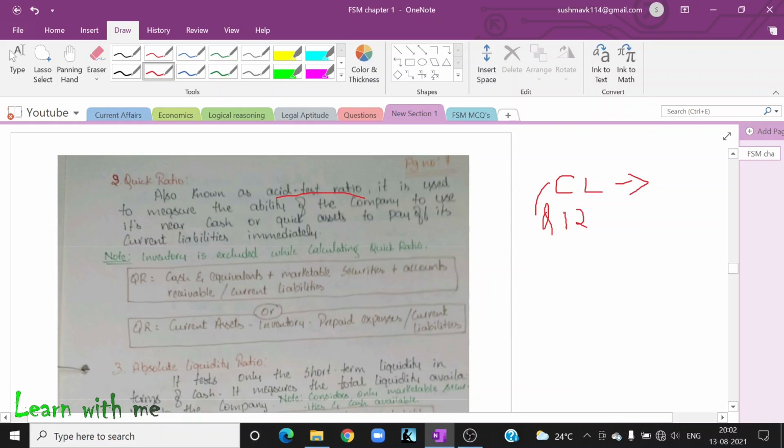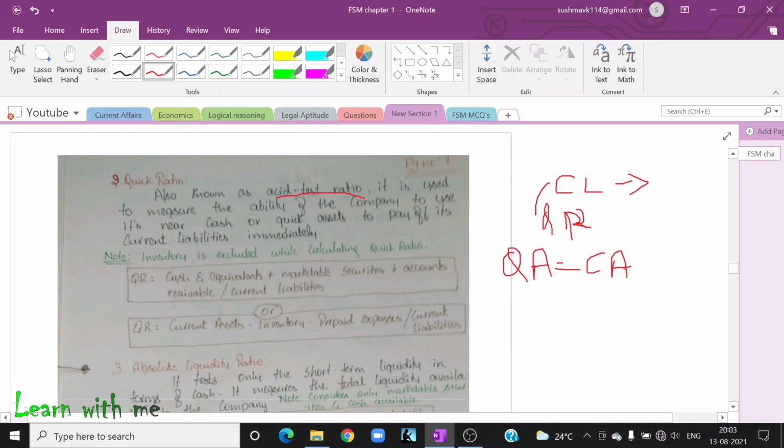How will you find it? Very simple. Quick ratio is equal to, I will take the current assets. Where is it? In my asset column. Why will I take current assets? Because by using current assets, I can pay off my current liabilities.